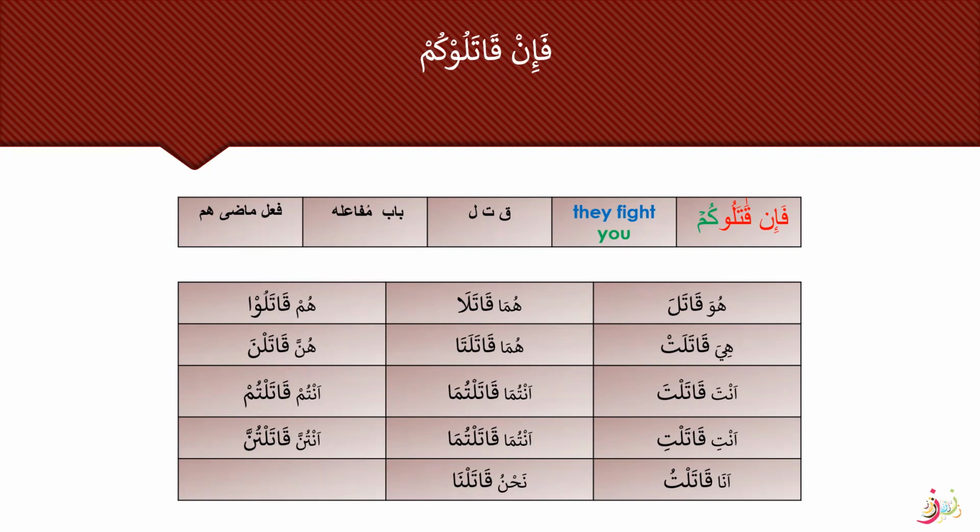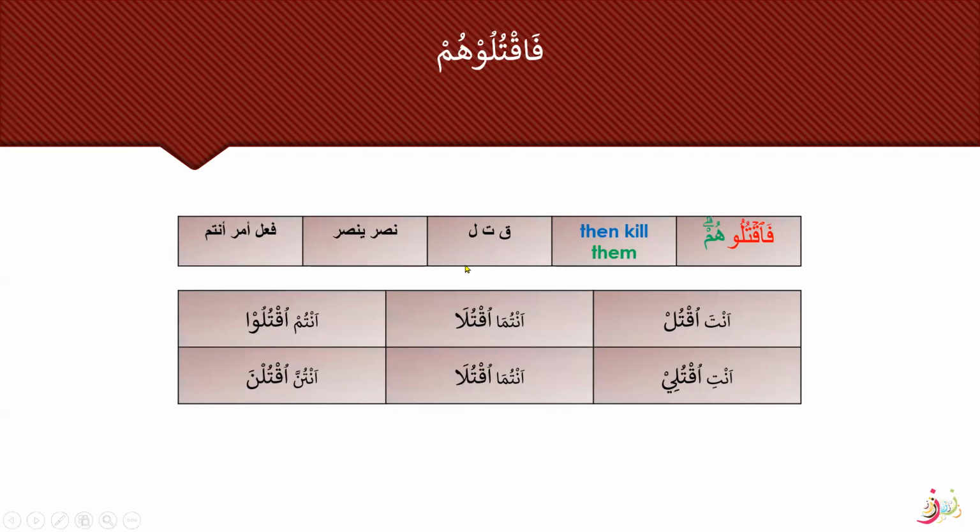So here this is the Saghir chart for this قاتل word. Alhamdulillah.